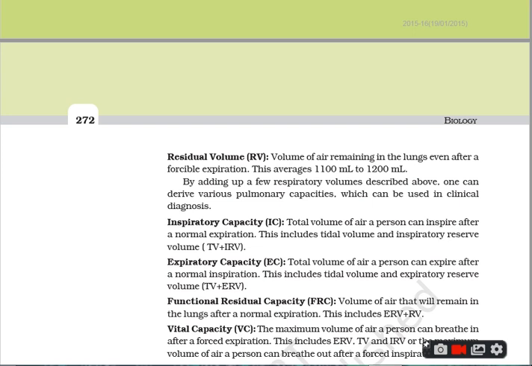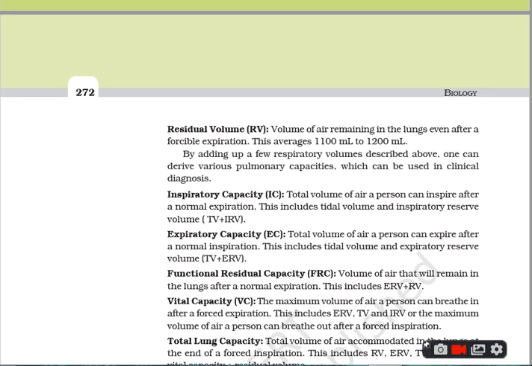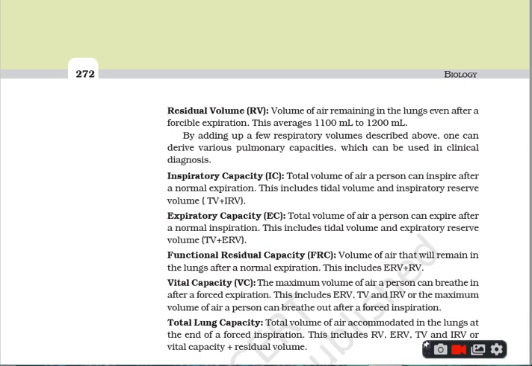Another is the functional residual capacity. It is the volume of the air that will remain in the lungs after normal expiration.